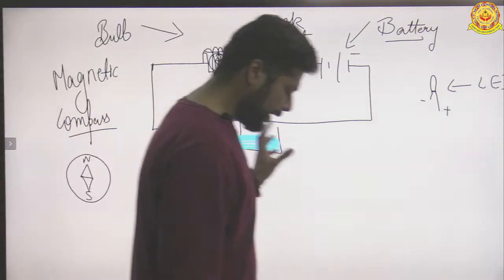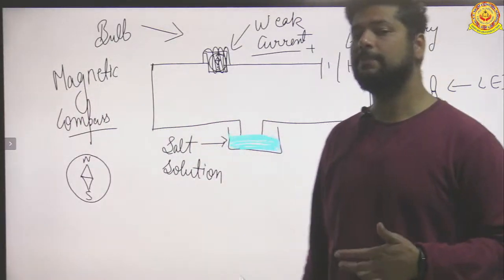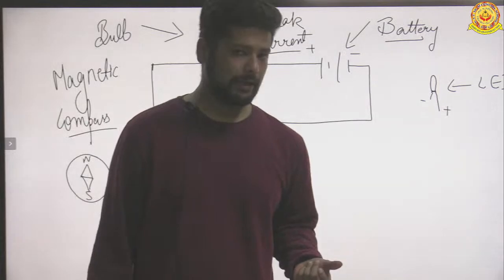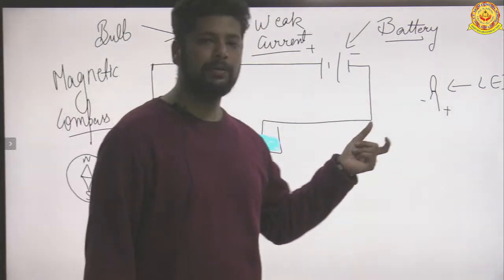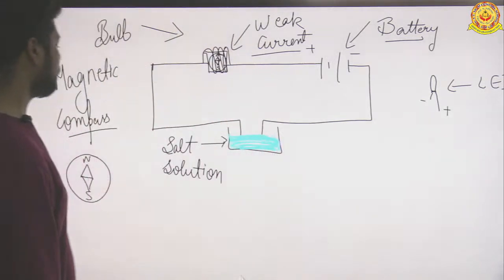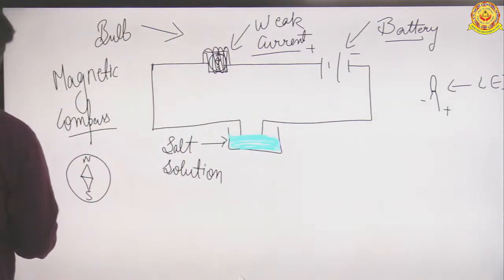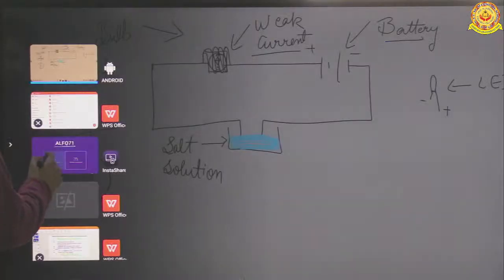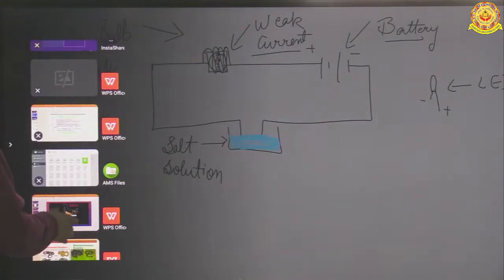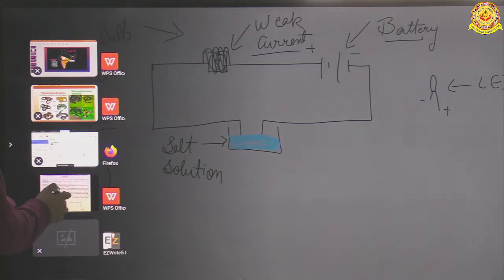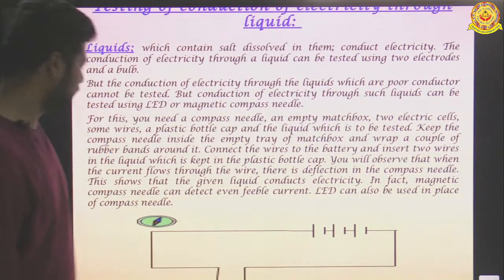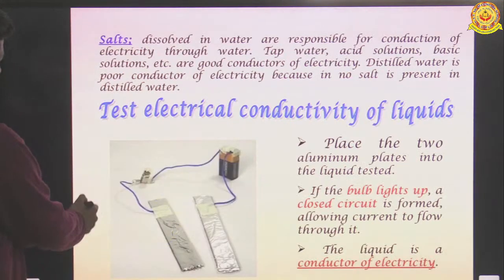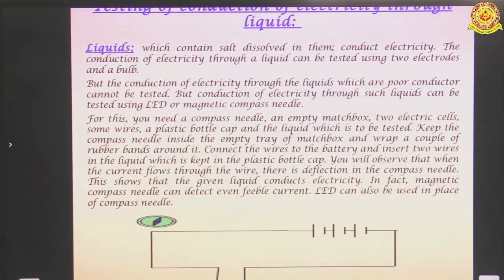So if the bulb is not glowing even when you dip the two free ends of the wire in the salt solution, it doesn't mean that the salt solution is a bad conductor of electricity. It means that it is producing very weak current. Understood? Now this is the magnetic compass, as you can see.